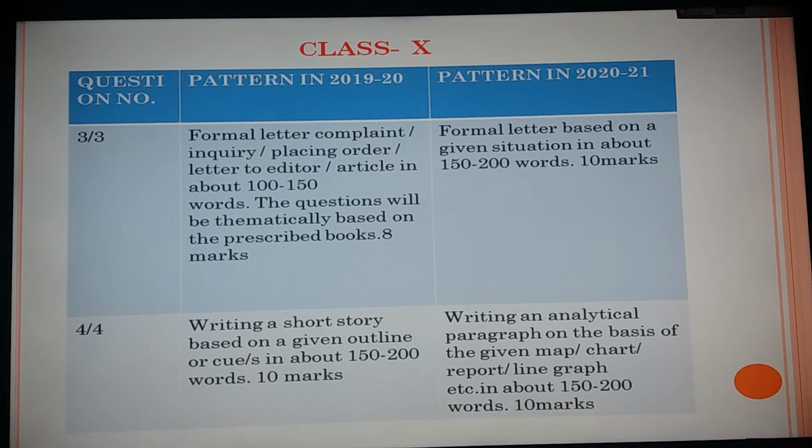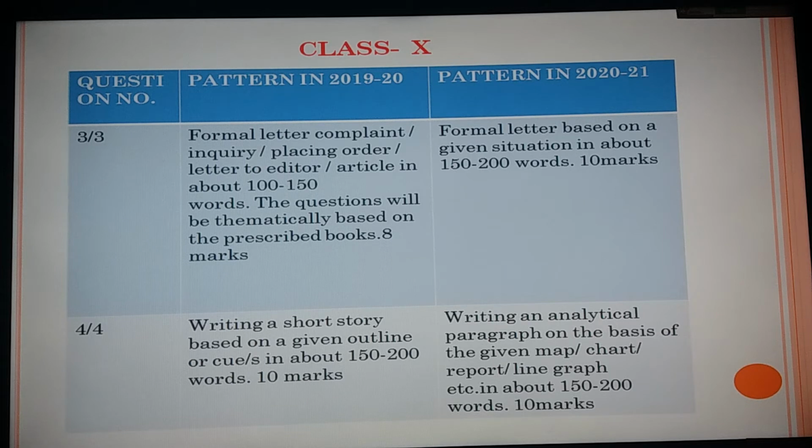4, another change. Earlier it was writing a short story based on a given outline or cues in about 150 to 200 words, allotted marks 10 marks. Now in 2021, writing an analytical paragraph on the basis of the given map, chart, report or line graph etc. in about 150 to 200 words. The word limit and the marks are the same, but earlier it was a story, now it has been changed into an analytical paragraph. Now you will be writing a paragraph.